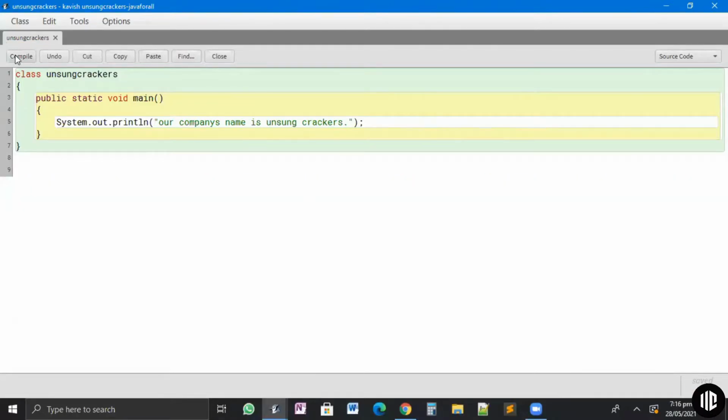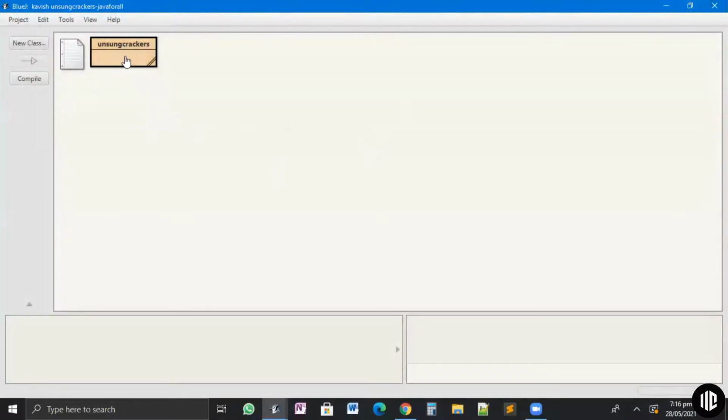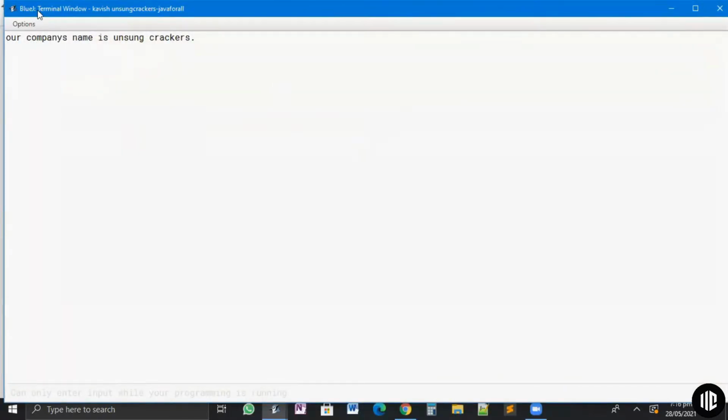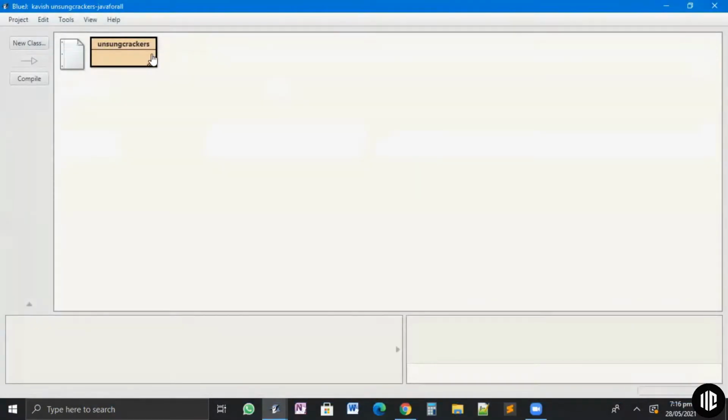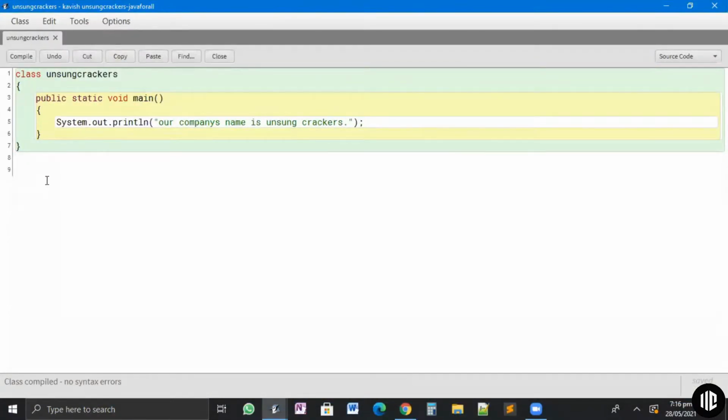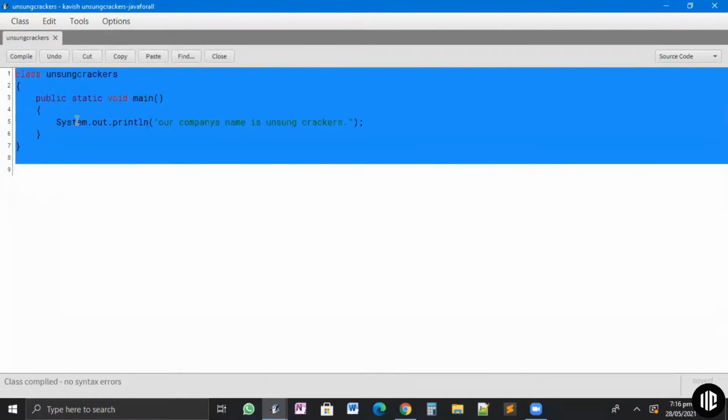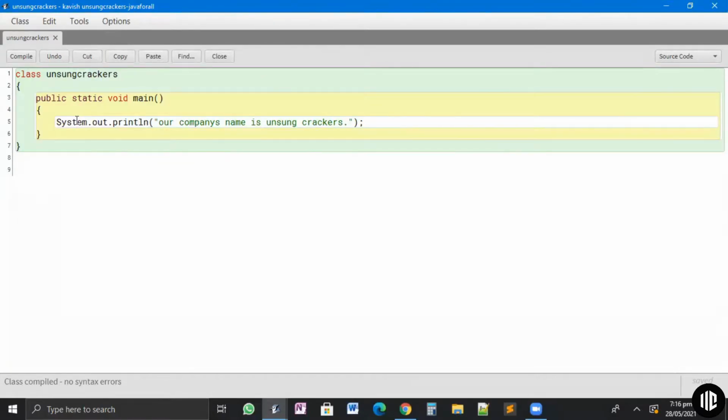For example, now if I compile this program and run it, I'll teach you all how to do everything, I'm just showing you how to run it. See, now on the output window, I get: our company name is Unsung Crackers, because I have written a code to print Unsung Crackers on the output screen. Okay, guys, this place where I'm writing is called the IDE. And when I compile this program, what the compiler does is check if there are mistakes in the way I'm writing the code, or in the syntax.